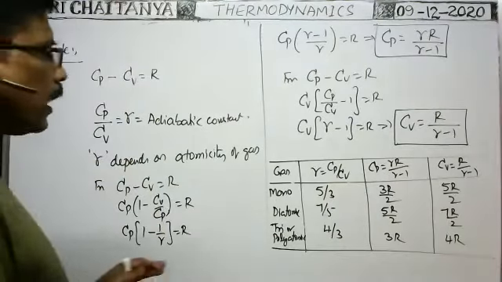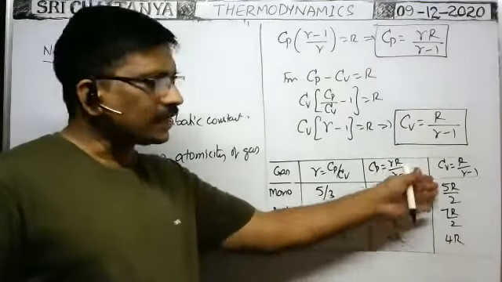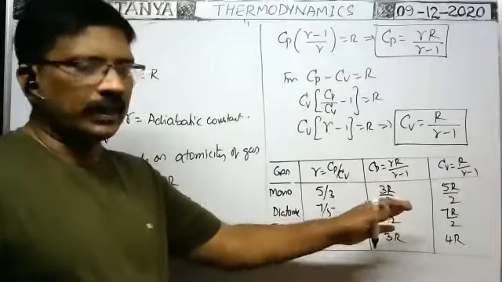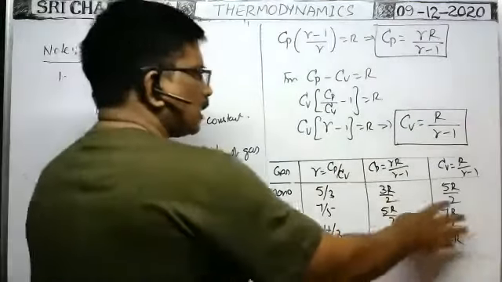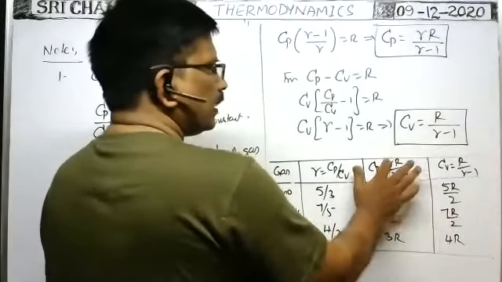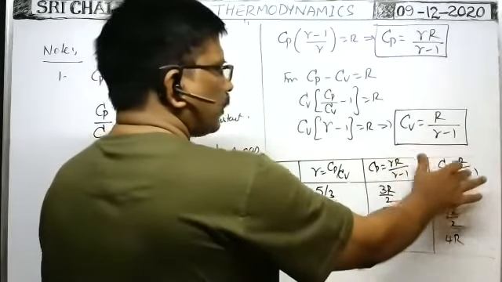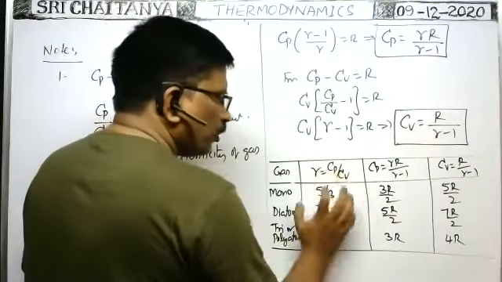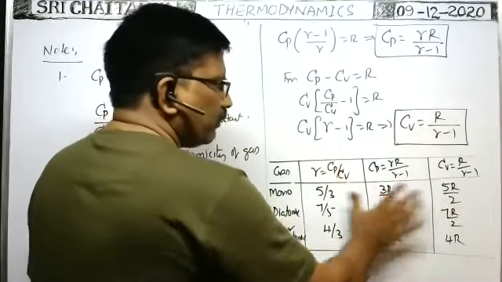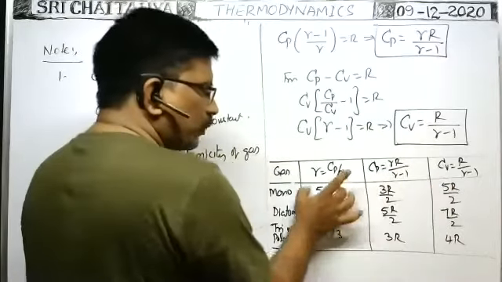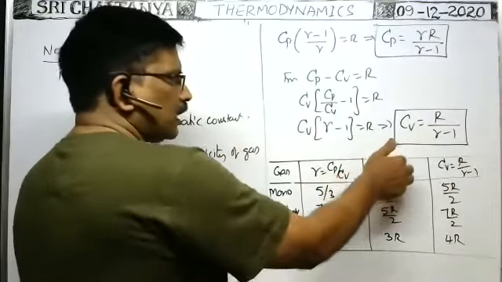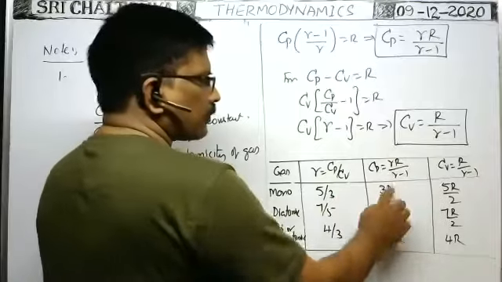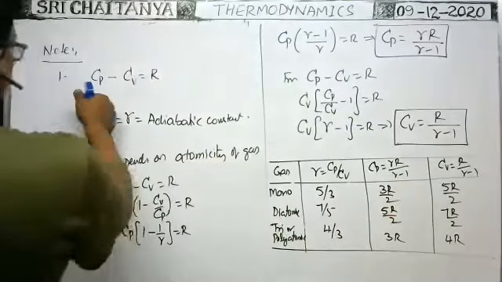Now, while doing the problem, sometimes the answer is given like this only. That's why these formulas are also important. Of course, we should not remember all these formulas. Cp, Cv in terms of gamma: R by gamma minus 1, and gamma equals Cp by Cv. Just if you remember these formulas, we can write this. Only you remember these formulas, and if you substitute these values here, then we will get Cp, Cv in terms of gamma. Okay.